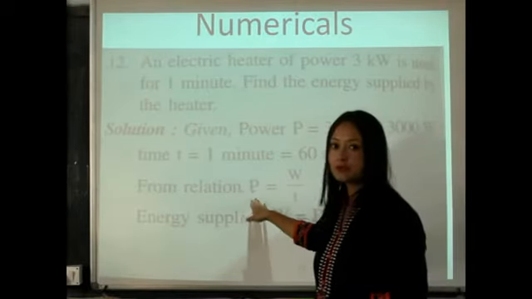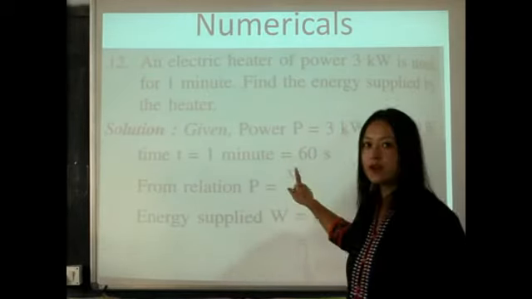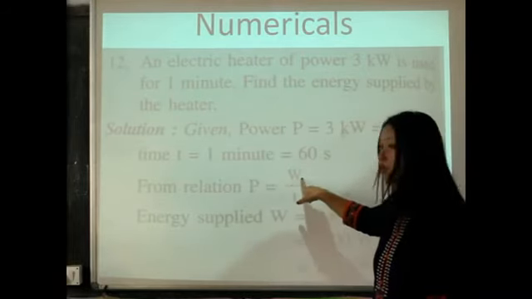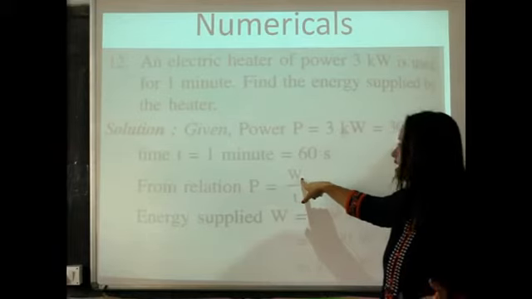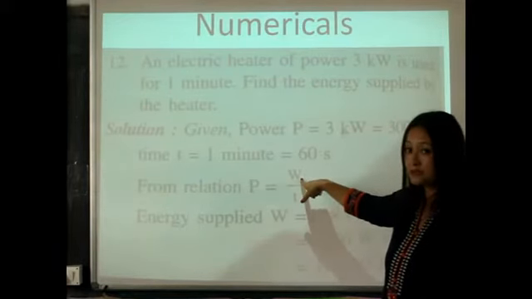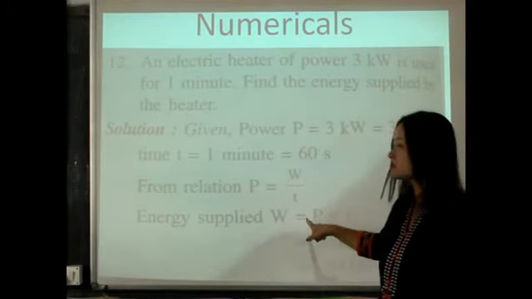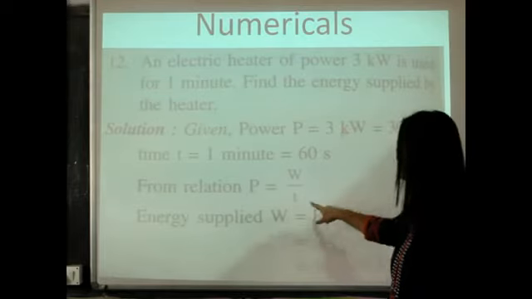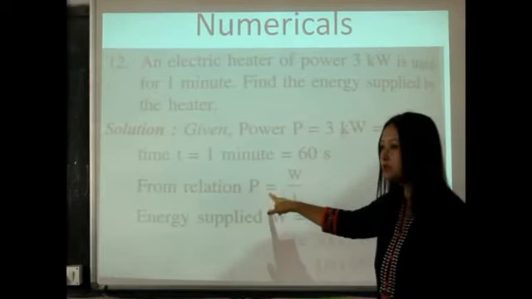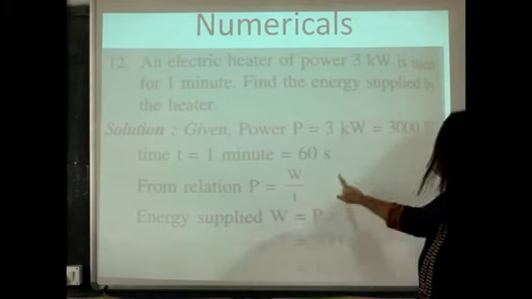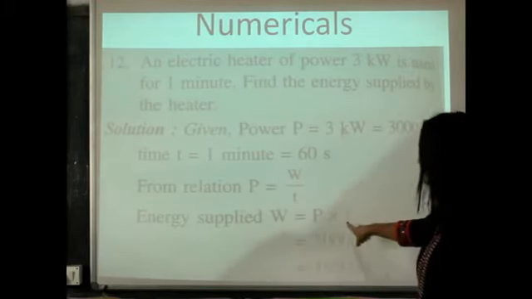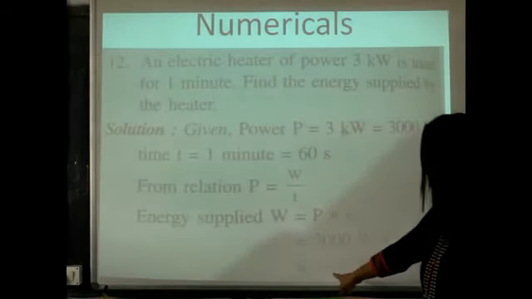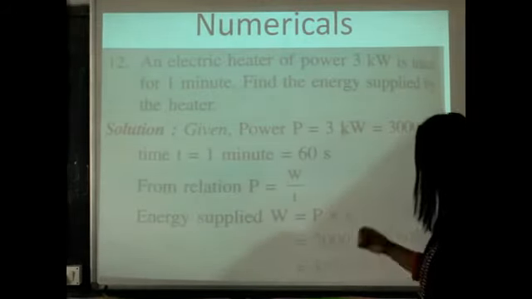So you know the relation P equals W by T. Just put the values. From your work done, we have to calculate the energy consumed. Energy consumed means how much work has been done. So from this relation we get work equals P into T. T goes this side, so P into T. What is the value of P? 3000 watt. What is time? 60 seconds. And when you multiply 3 into 6, you get 18 followed by 4 zeros.